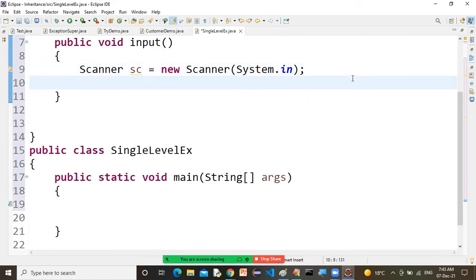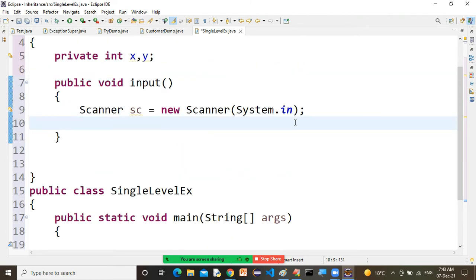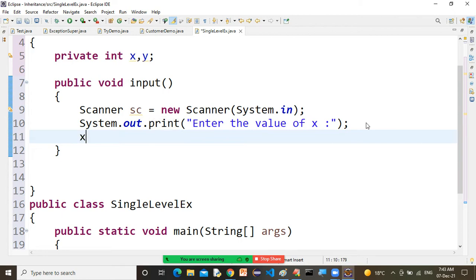Now I want to take the value of x and y. So System.out.print, enter the value of x. Whenever you are accepting a value from the user, it is always a better practice to write System.out.print, so it will keep the cursor in the same line. Now look, x is already declared and its type is integer.